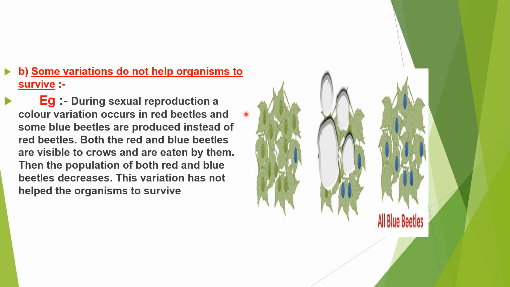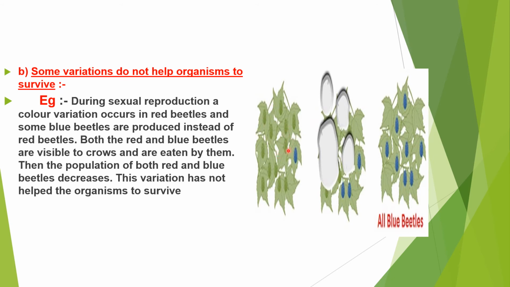Already you know that the red beetles' genetic composition changed and they changed into green beetles. Now green beetles continued to increase in number by reproduction.